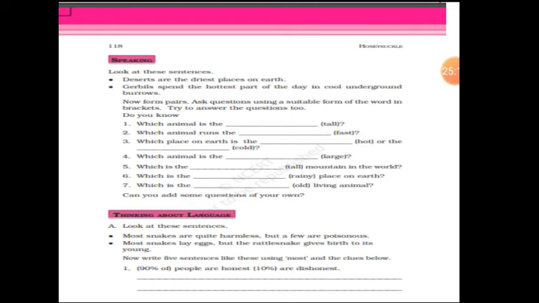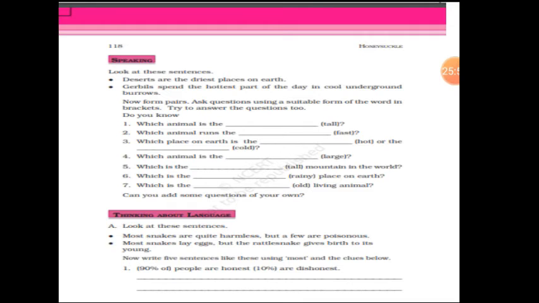Okay, so like 90% of people are honest, 10% are dishonest. So what you will say, what you will write, you have to use the word most as well as the word few. Both the words you have to mix with the sentence given here. So most of the people are honest, but few are dishonest. Wherever, in the beginning of the sentence you have to use most, and children, you have to use few in the middle of the sentence. But you should remember where to use most and where to use few.